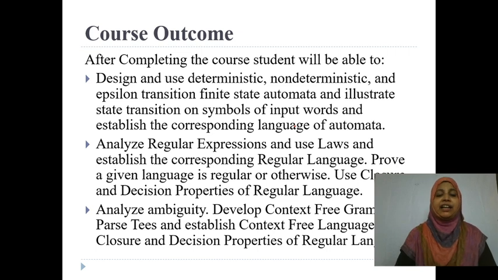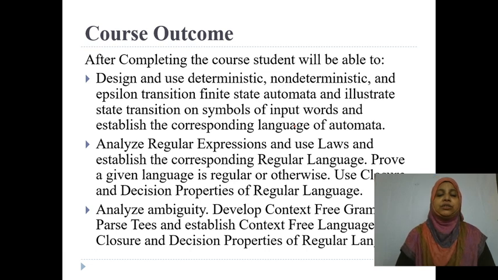Next one is to analyze ambiguity, develop context free grammar, parse trees, establish the context free language, and use closure and decision properties. This is the third unit. In the third unit you are going to learn about context free grammar. Here you are going to analyze whether the given grammar is ambiguous or not. You are able to decide whether that particular grammar is ambiguous. I will discuss what ambiguous grammar is and what context free grammar is in detail while I explain the third unit, right?